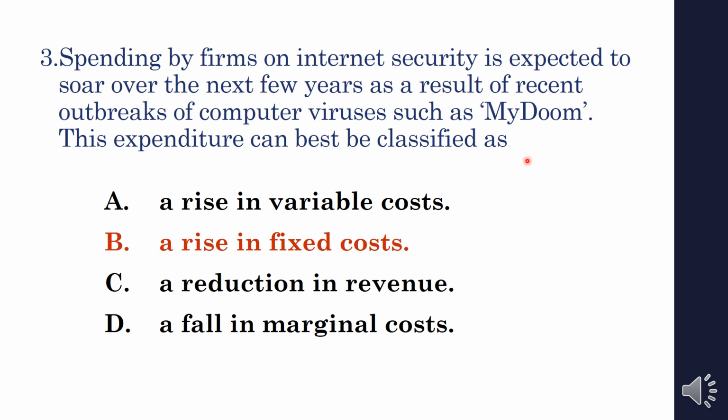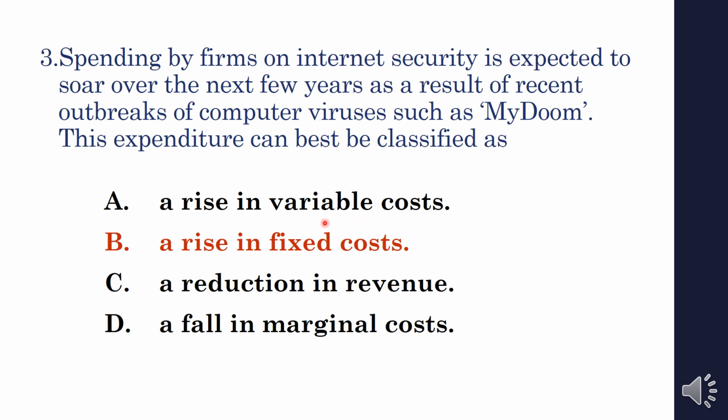We know that spending on capital, such as installing antivirus software, is a cost that once installed will be there, and that particular cost will not vary along with the output. It will be constant and fixed for a particular period of time, so we assume that it is a rise in fixed cost. It is not a variable cost.